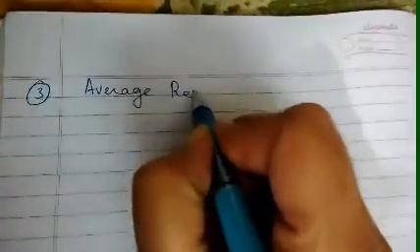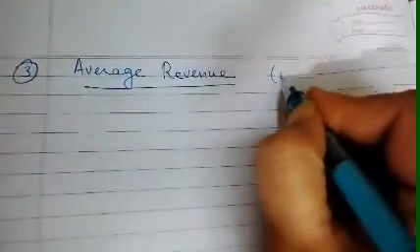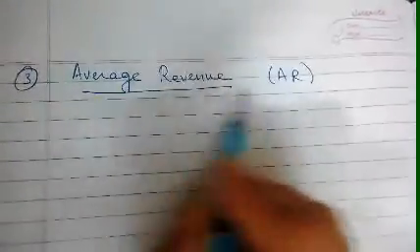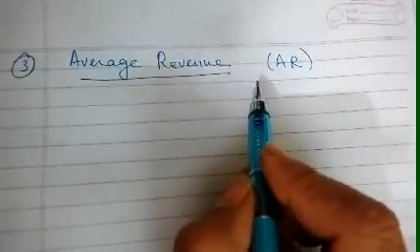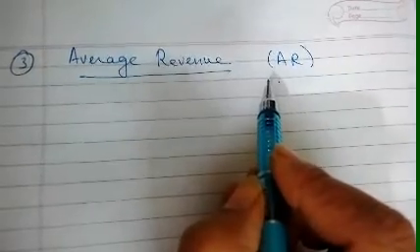Now we are going to discuss the third component, the average revenue. So what is average revenue? Average revenue refers to the revenue per unit of output.